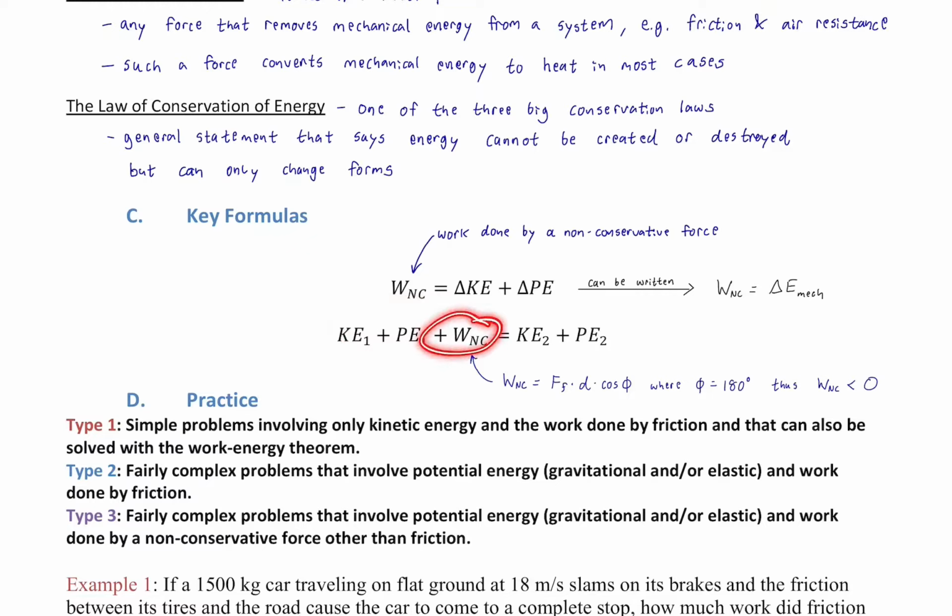And if we're adding the work done by non-conservative force, does that mean that our starting energy is bigger? Shouldn't we subtract it, or shouldn't we add it to the final side to say that we have to have more energy to start with because some of it has to go somewhere? Those are valid points if you're forgetting that the work done by non-conservative energy is always negative by definition.